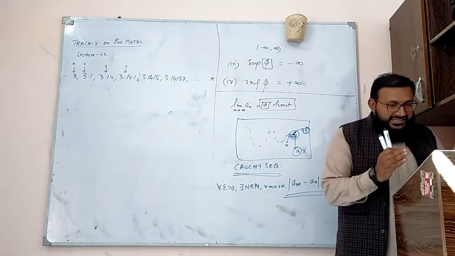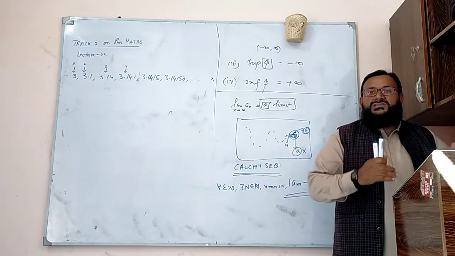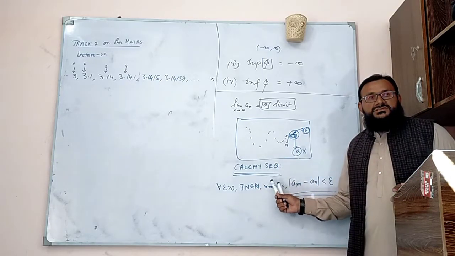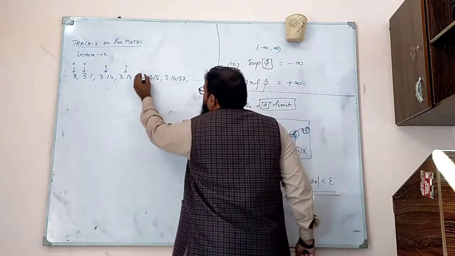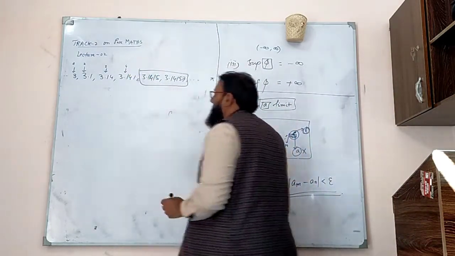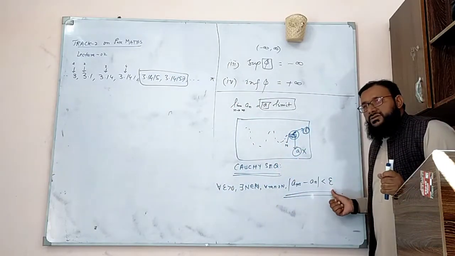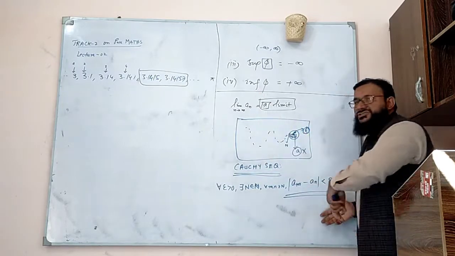That's why we are not interested in convergent sequences, because it is not always possible to find the limit. So we are interested in Cauchy sequences. What are Cauchy sequences? You check the difference between two terms. If this difference becomes as small as possible, we call these sequences Cauchy sequences.